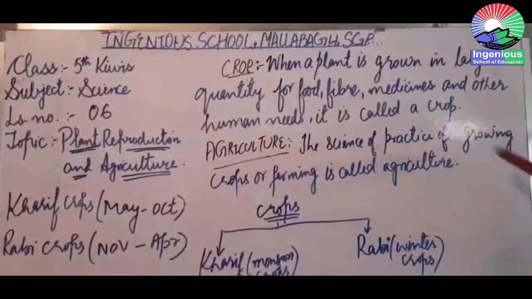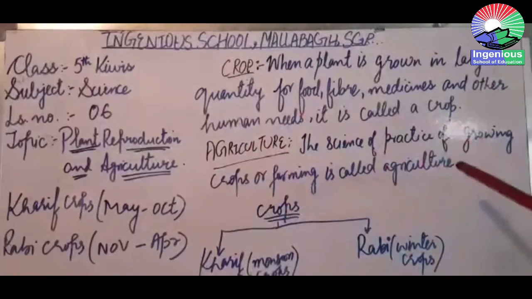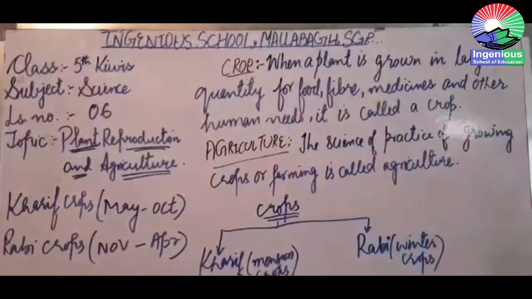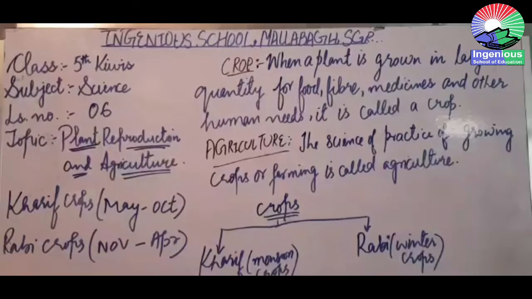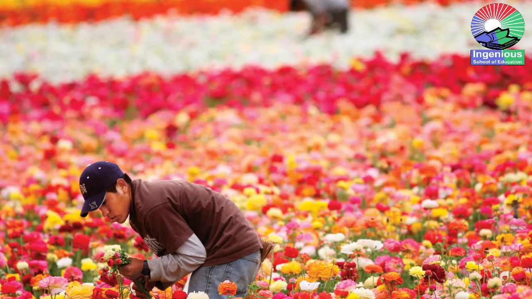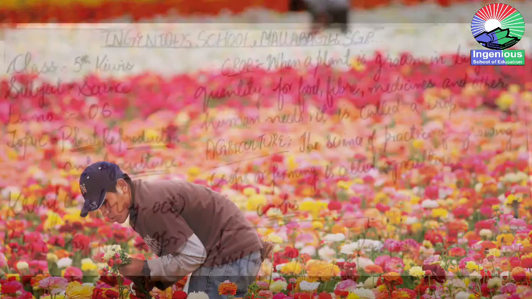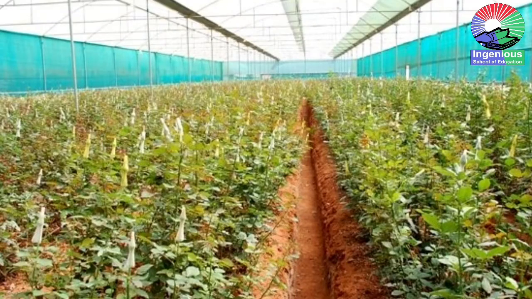Agriculture is the science and practice of growing crops or farming. Like floriculture deals with the science of growing flowers. Horticulture deals with the science of growing vegetables. In the same way, agriculture is the science of growing crops. Got it?